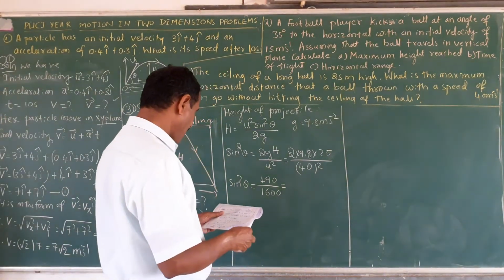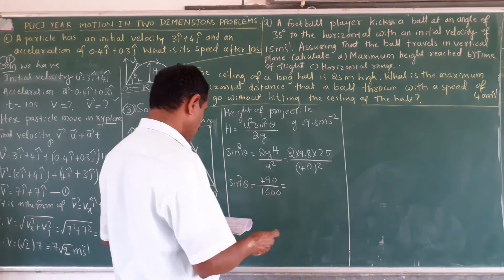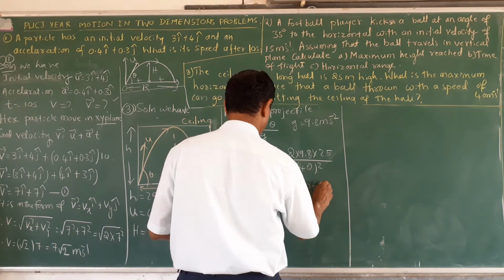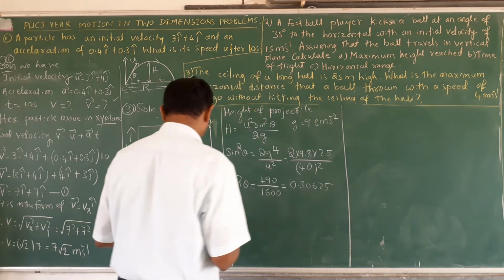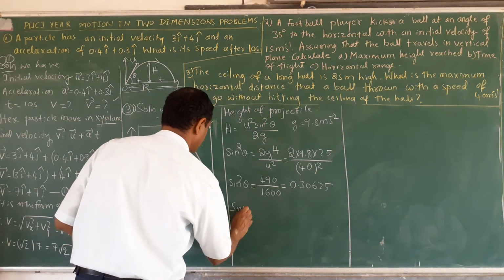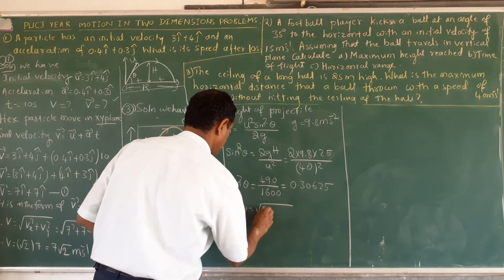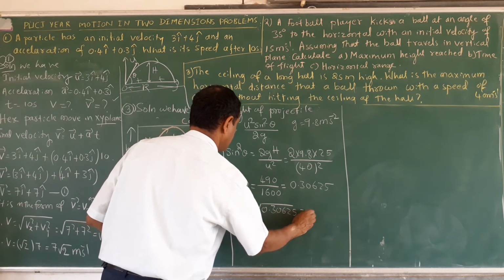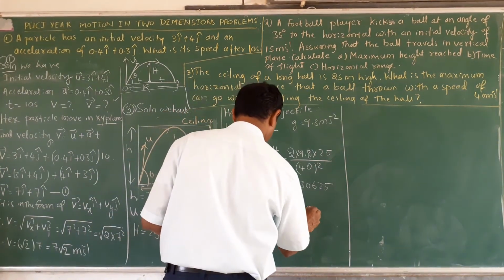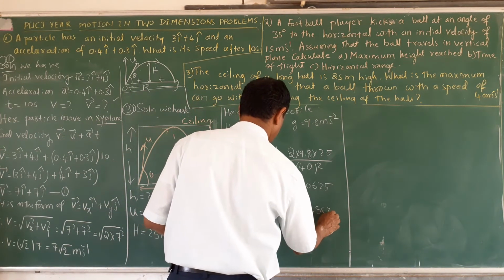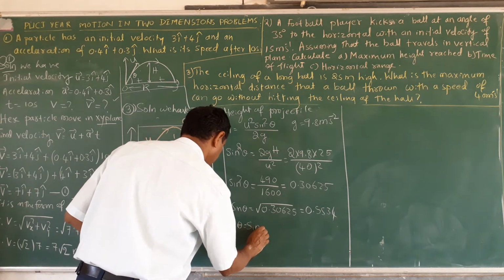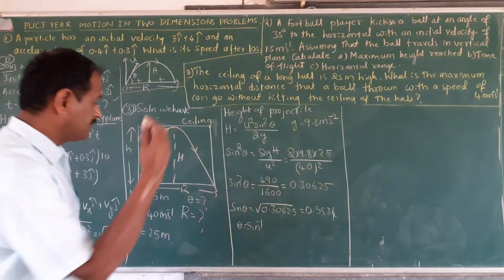490 divided by 1600 is 0.30625. Okay, sin theta is equal to the square root of 0.30625. What is your answer? This is 0.5534, rounded value. Theta is equal to sin inverse of 0.5534, again with the help of this table you have to calculate the theta.